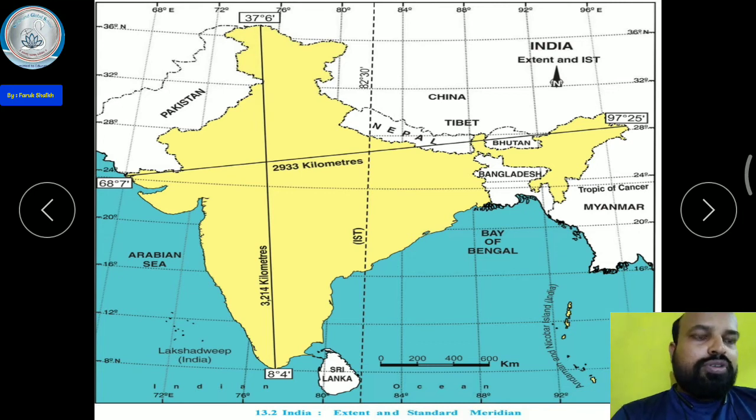And one more thing, from the middle of India there is one IST. This is the IST, Indian Standard Time. This is passing through Uttar Pradesh, in the Mirzapur, and this time is considered all over the country.